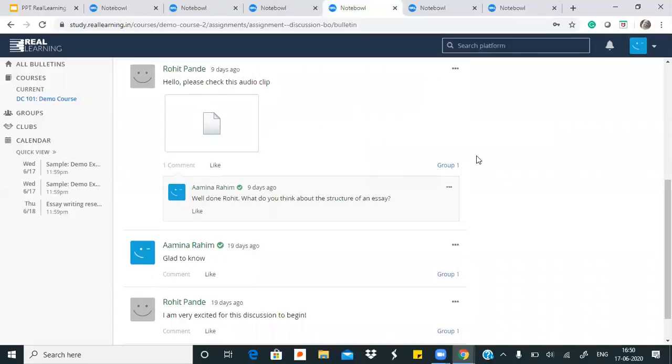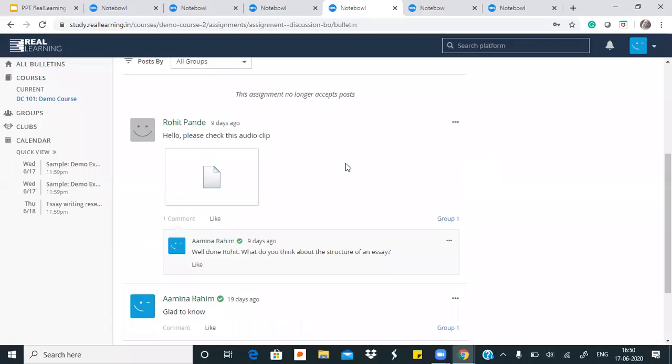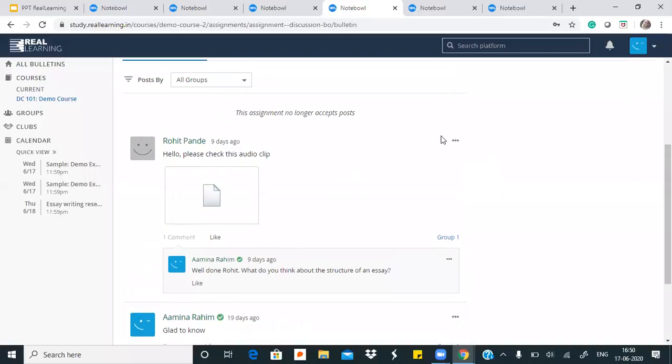Right. So we were at the discussion board format where teachers can make sure that groups of students are talking to one another, or that one-on-one discussion is also happening. If teachers want to supervise a group discussion, then they can do it from here. If they want to just have one-on-one discussion, then they can also do this from here. So these are some things that teachers can do.